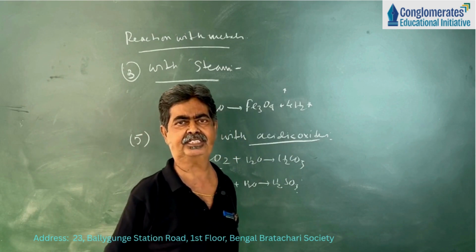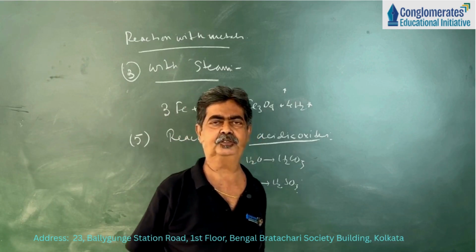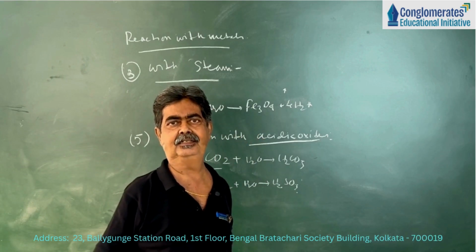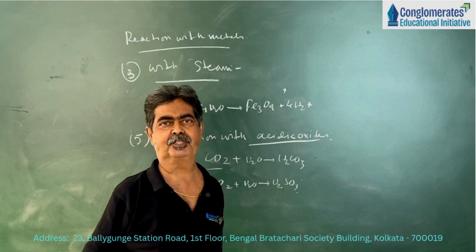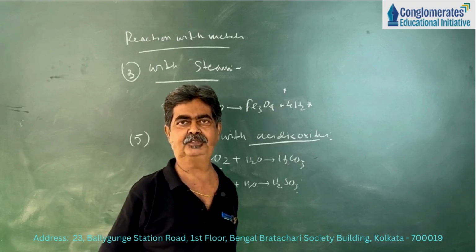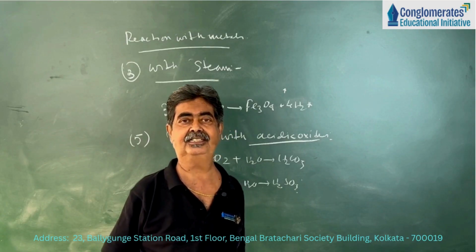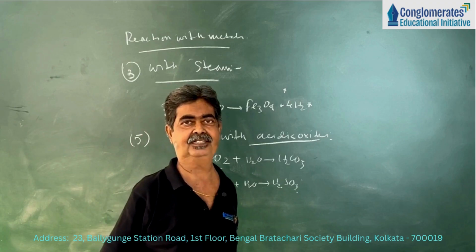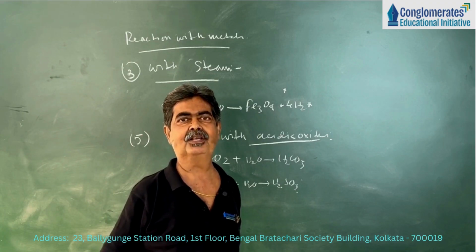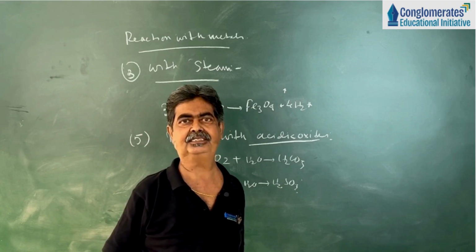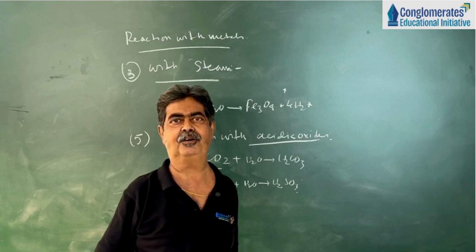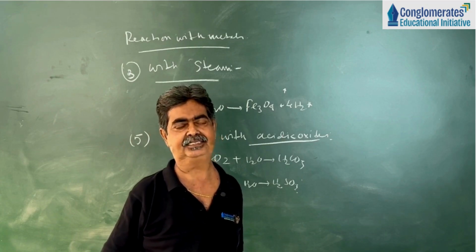Phosphorus trioxide reacts with water to form phosphorous acid. Similarly, P2O5, phosphorus pentoxide, dissolves in water to form phosphoric acid. Nitrogen pentoxide forms nitric acid. Nitrogen trioxide forms nitrous acid. In this way, all the non-metal oxides, which are called acidic oxides, form the respective acids.